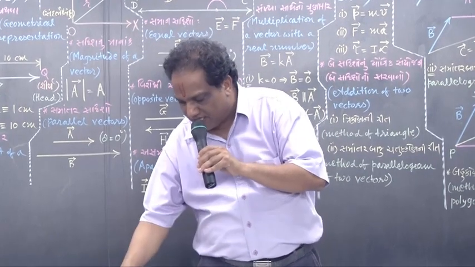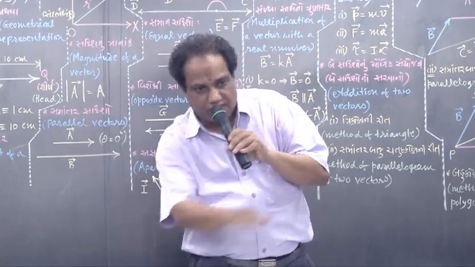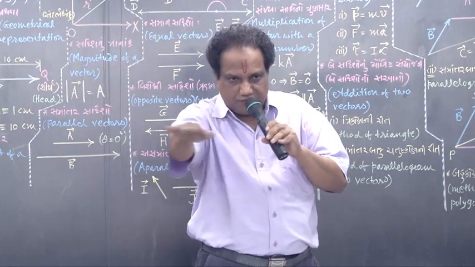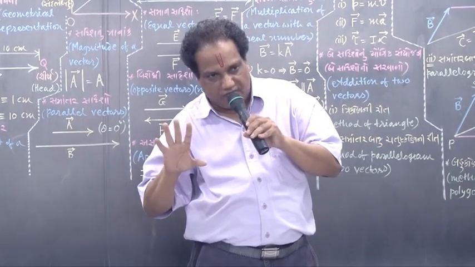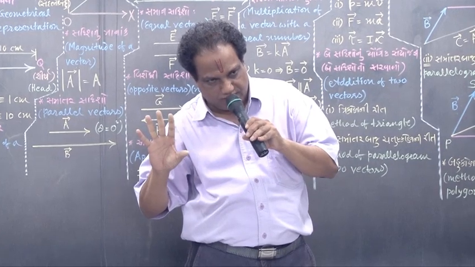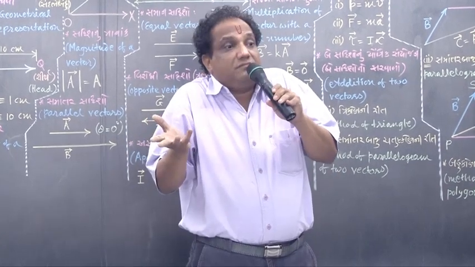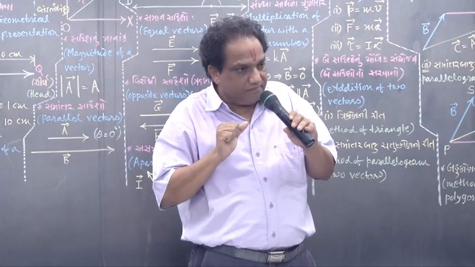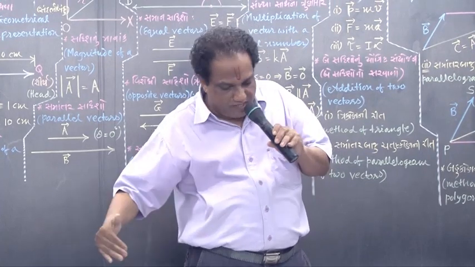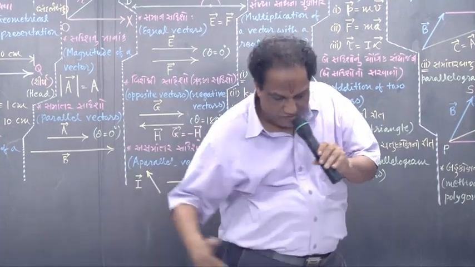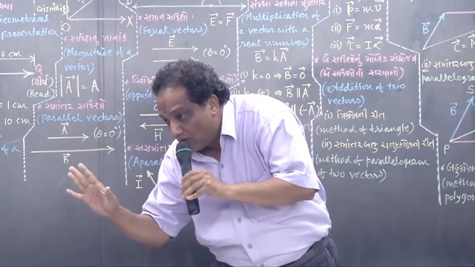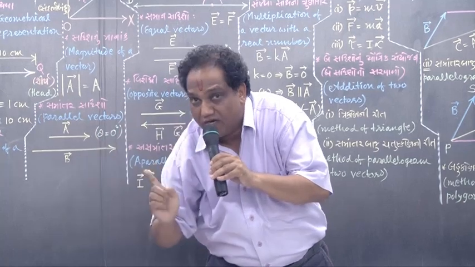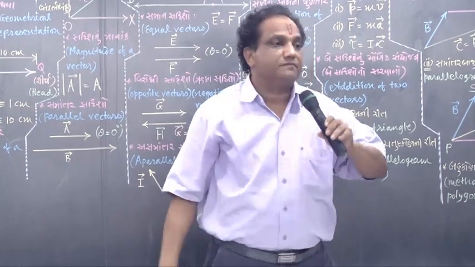Because if the train starts from here, say this is the ground, what is given to us? It travels by 50 kilometers. That's all. But in which direction is not given. So whether it travels 50 kilometers this way, or this way, we don't know. So we cannot find out its final position.